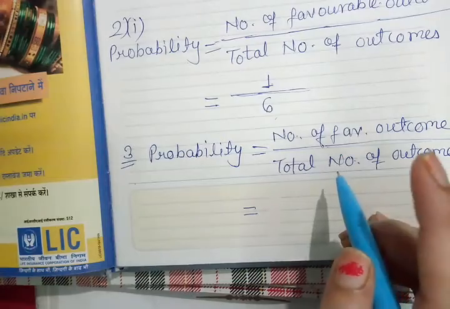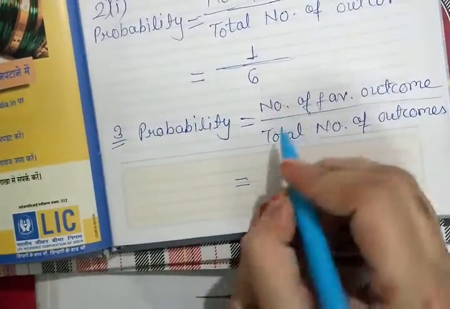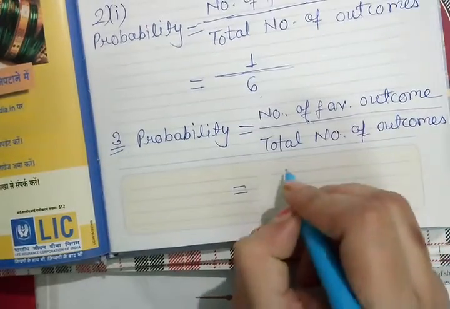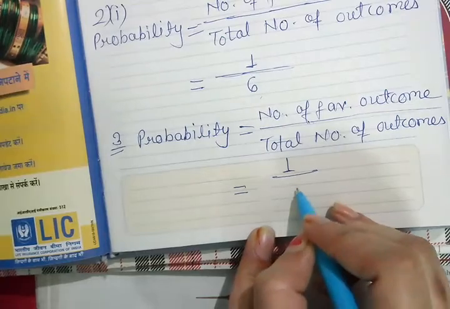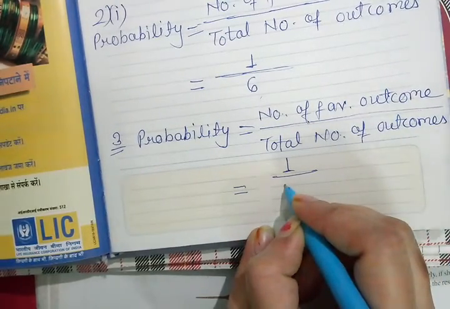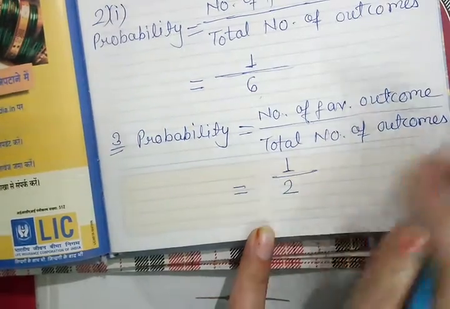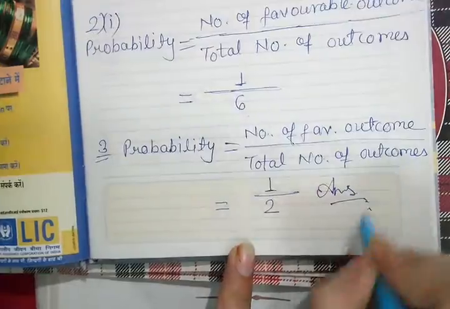How many total possibilities are there in a coin? Only head or tail, so there are two possibilities. So the number of favorable outcomes will be one, either head or tail. We cannot say confidently which will come. So the total number of outcomes will be 2. So this is your answer to question number 3.